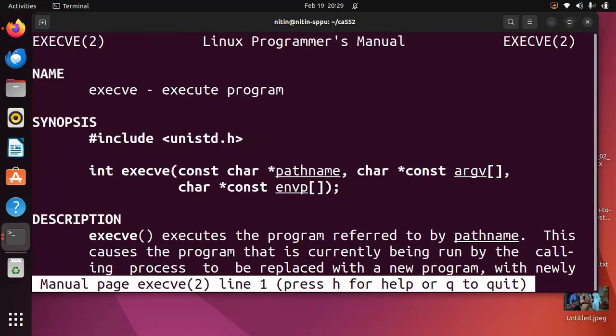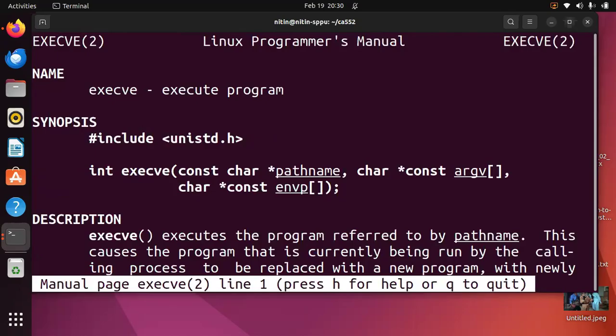This execve is a system call that replaces the current process image with a new program. So it does not create a new process. Please understand this. It is similar to what we saw earlier with the exec function calls like execl, execv, execvp, and so on.